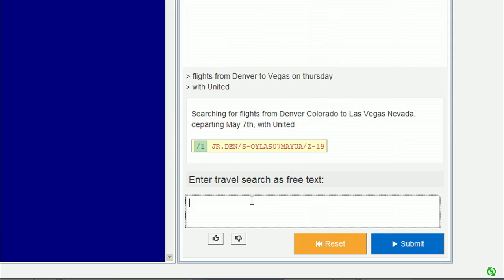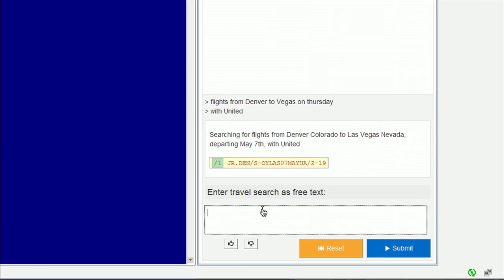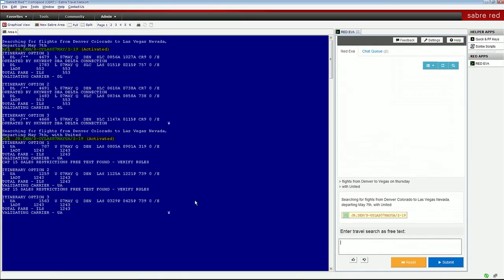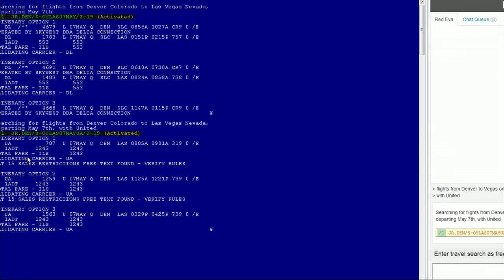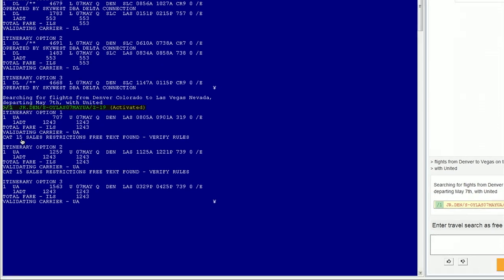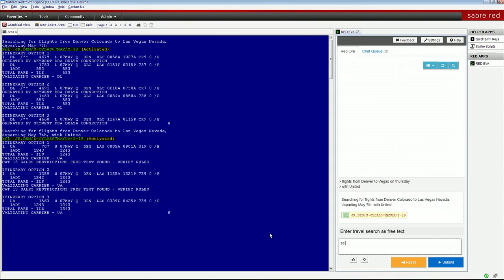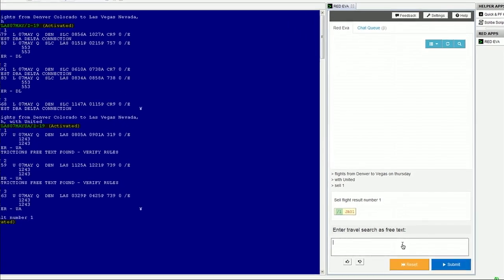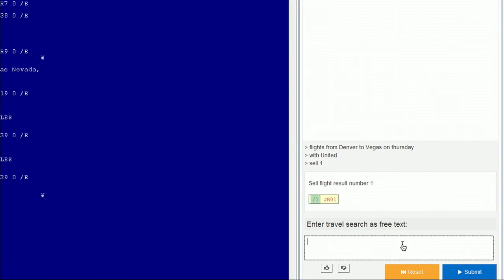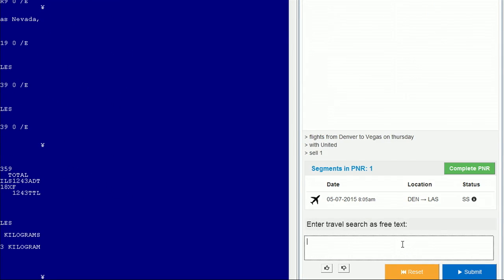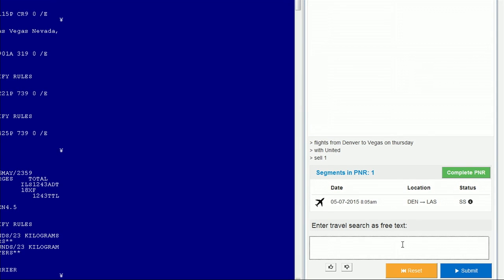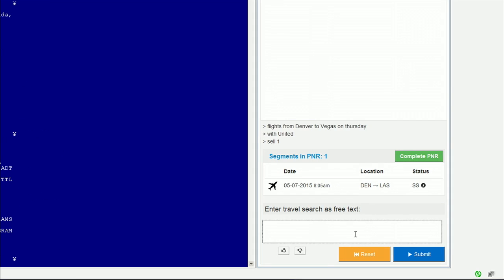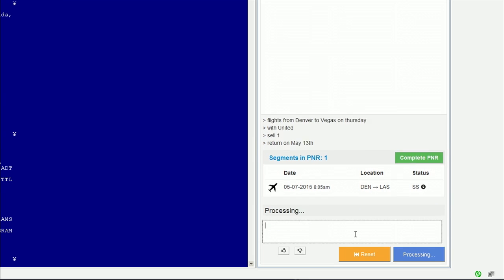And immediately you get a different cryptic command. And if we go back to the emulator, you can see that all the flights are now with United. Now, let's say we like a particular flight. We can just sell it by typing sell and the appropriate line number. Once this is done, we get the flight into the PNR, and it's displayed in the chat pane very easily here.